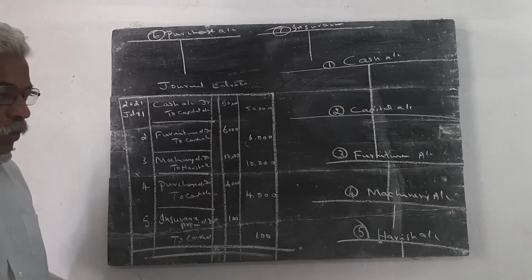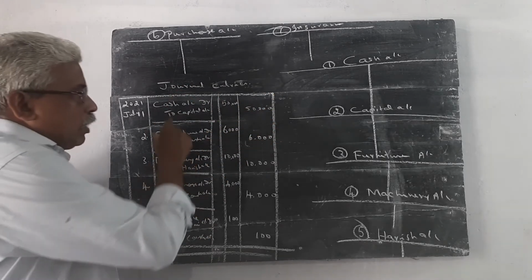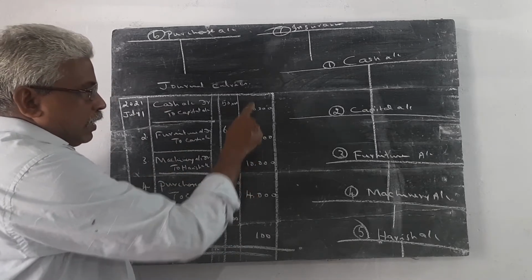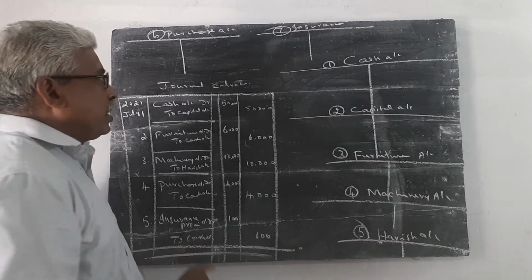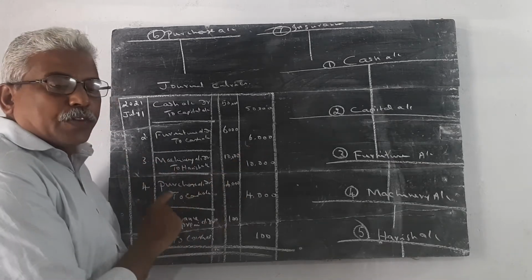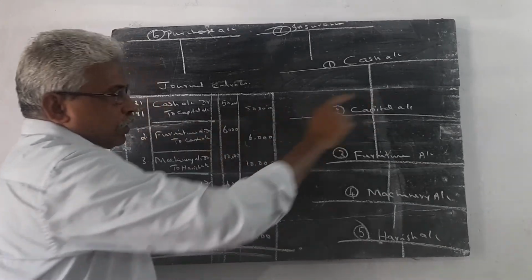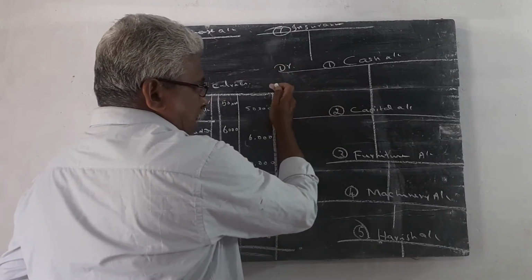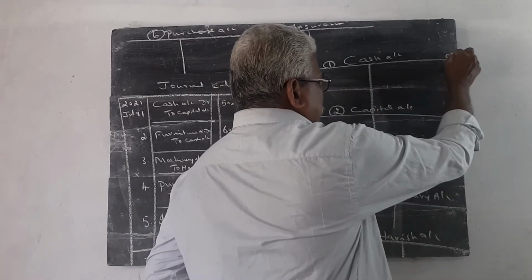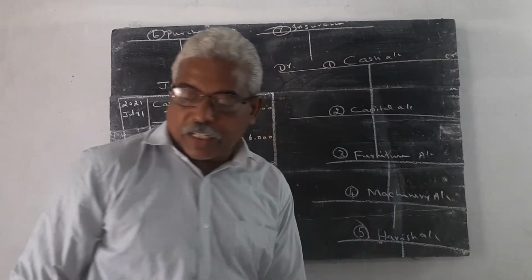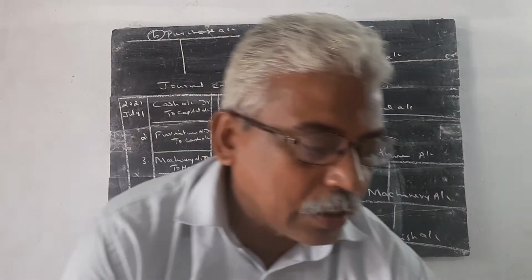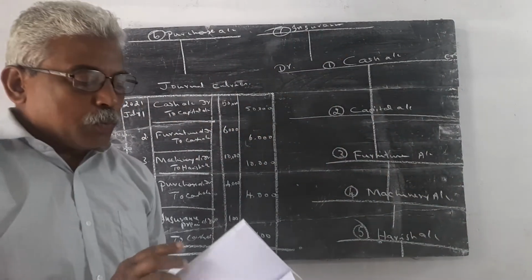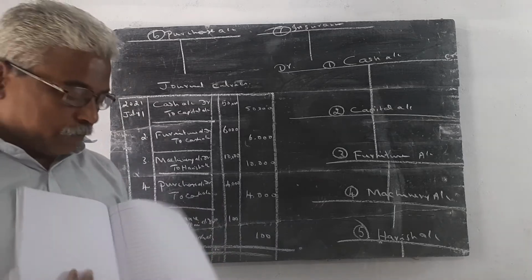How do we prepare the account? When we prepare the journal entry, one page is enough: date, particulars, ledger folio, debit, credit. These are the columns we all know. For preparing ledger accounts, we need both pages. 2 pages are necessary. This side is considered the debit side and this side is considered the credit side. For example, if you have any textbook or accountancy notebook, this book contains 2 pages.